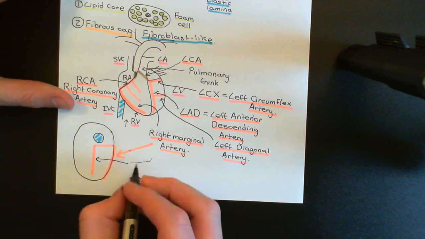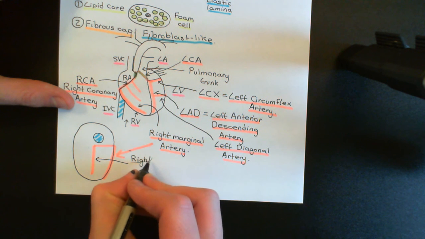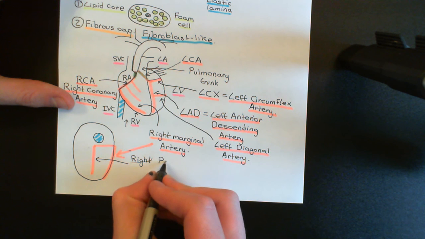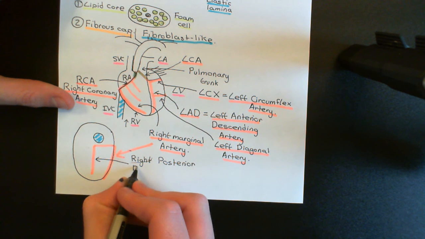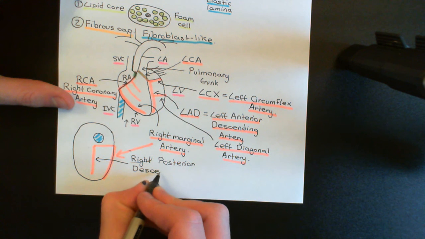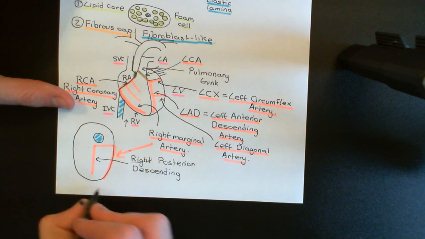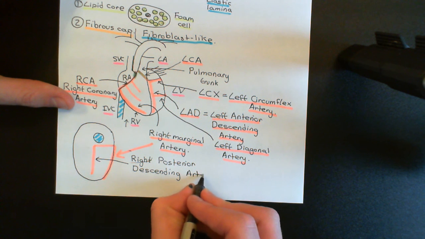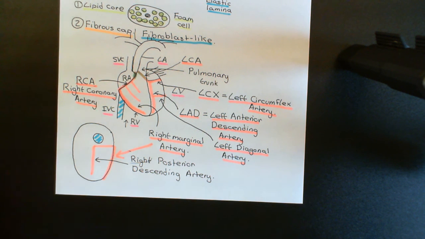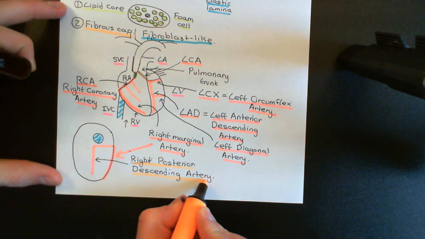This is the right, because it's a branch of the right coronary artery. Okay, and it's posterior because it's on the posterior surface of the heart, and again it's going to be the descending artery because it's descending down from the top of the heart to the apex of the heart down here. Okay, so this is the right posterior descending artery. I'll just underline this now in a different colour because we're looking on a different side.